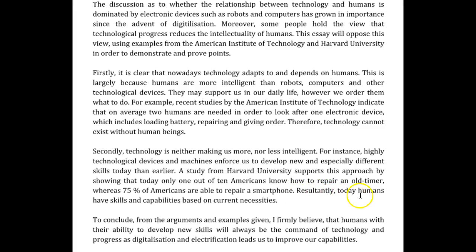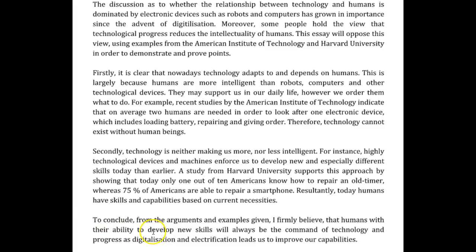Resultantly, humans today have skills and capabilities developed entirely based on current necessities.